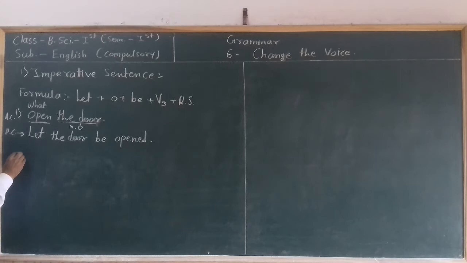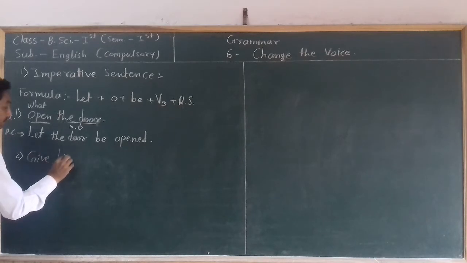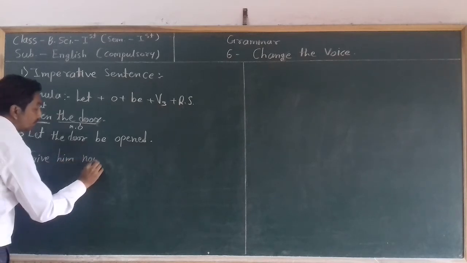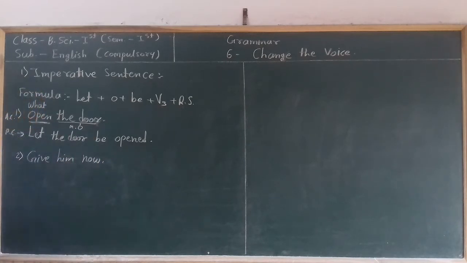Let's take another example. Give him now. So this is the sentence. First, we need to identify whether this sentence is imperative, according to tense, interrogative, or modal auxiliary.